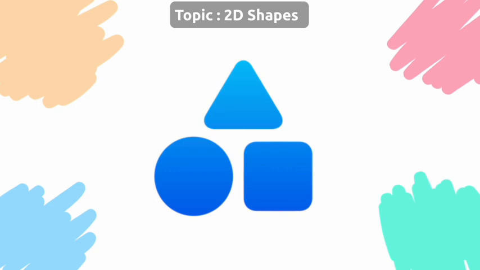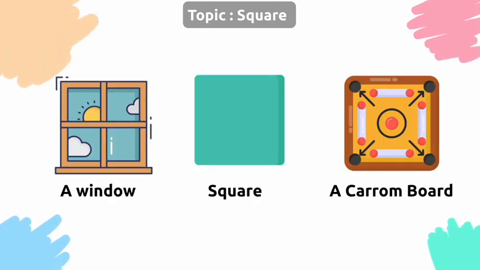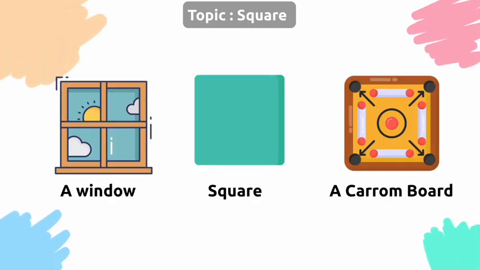Topic: 2D shapes: square, triangle, circle. Let's play with some flat shapes. These shapes are called 2D shapes. They are flat and we can draw them on paper. Next topic, square. A square has 4 equal sides and 4 corners. All sides are the same length. It looks like a window or a carom board.